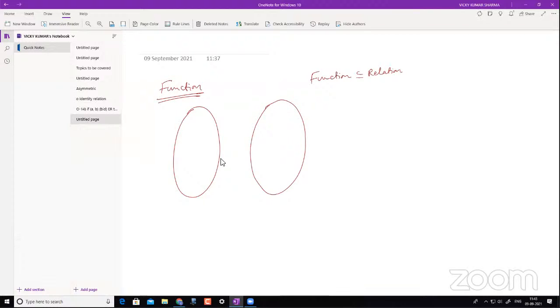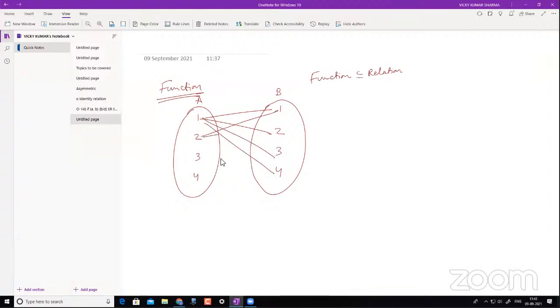Okay, so now if I have, let's say this is my set A and this is my set B, and I have elements 1, 2, 3, 4, and in set B I have other elements, let it be 1, 2, 3, 4 only. So when can this be a function? If I have to map, I was free to say that a relation was like I can map this with this, this with this, and this with this. I was free to do all that, right?